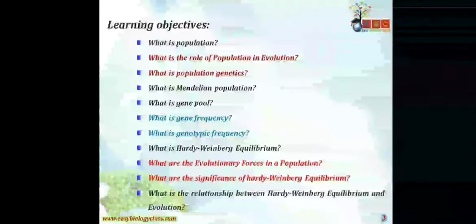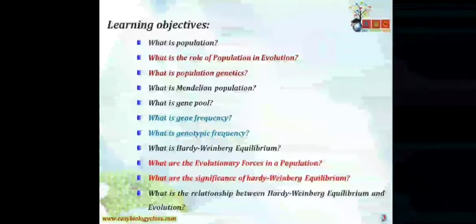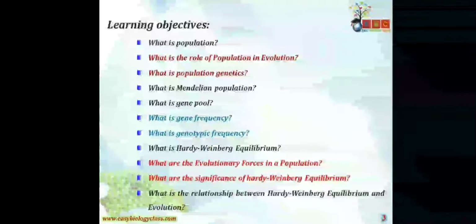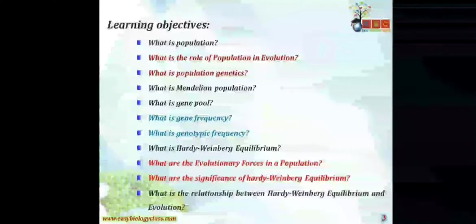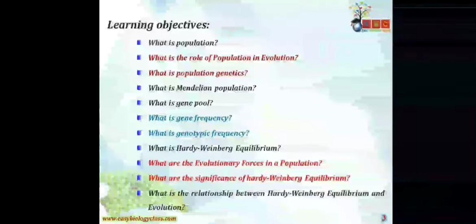And moreover, population is the basic unit of evolution. That's why it's very important to understand what is population and what is the role of population in evolution. That is exactly what I was just saying, how important it is to first understand what is population, because population is directly linked to evolution. Now what is population genetics?